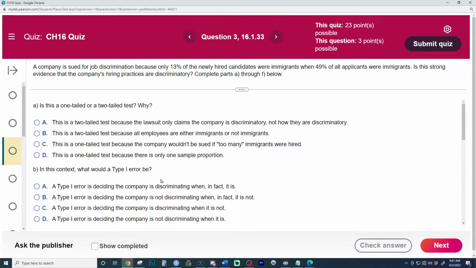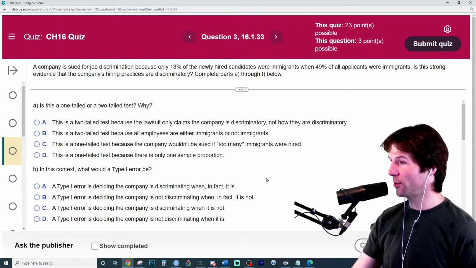Okay. First question of the day. A company is being sued for job discrimination because only 13% of the new hires were immigrants, where 49% of the applicants were immigrants. Is this strong evidence that the company's practices are discriminatory? Well, just going on this alone at the top, it does look to be. Now, when you think about this, this gets to the idea of nulls and alternatives.